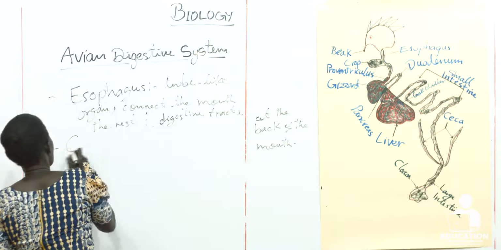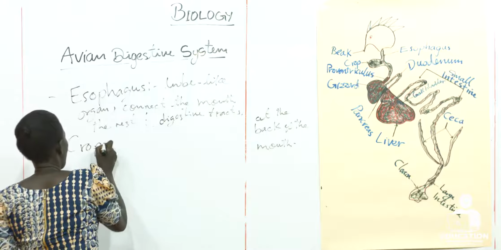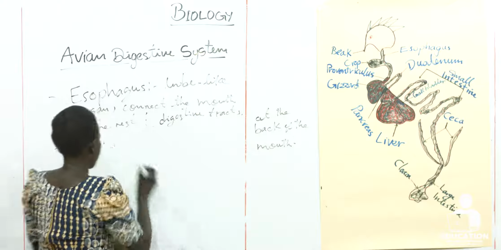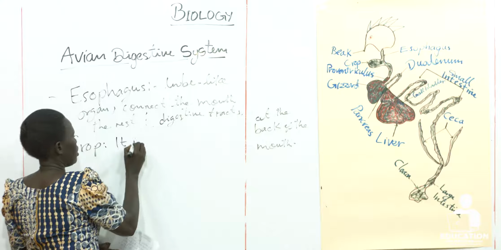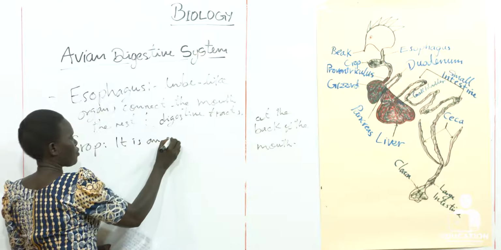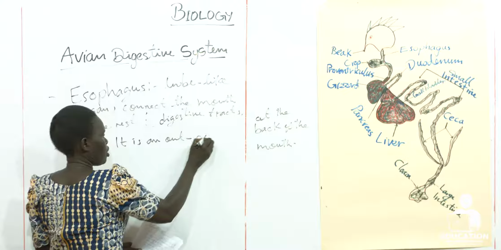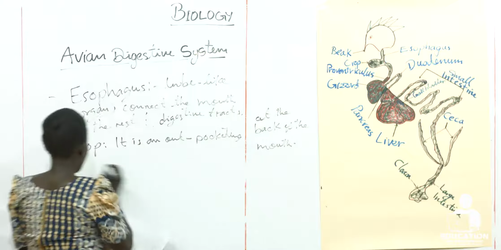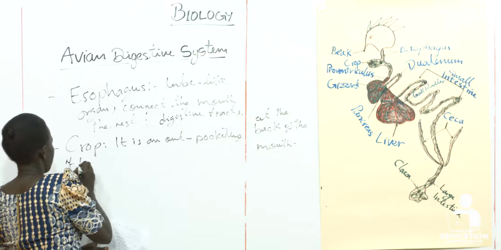Number 3 is the crop. It is an out pocketing of the esophagus.